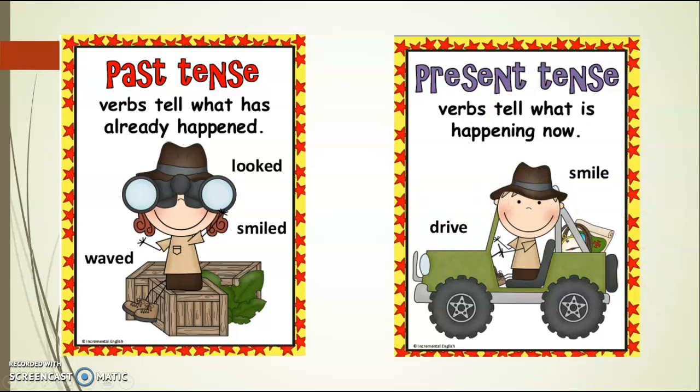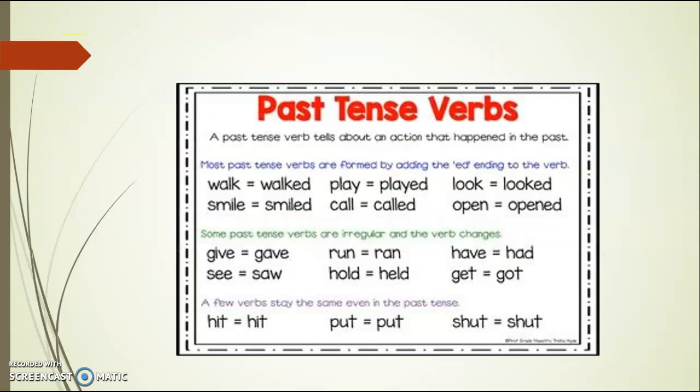So as you see this picture, what can you tell me about this picture? What do you think he is doing? He is smiling, he is driving. These are things that are happening right now. Here's another anchor chart about past tense verbs.